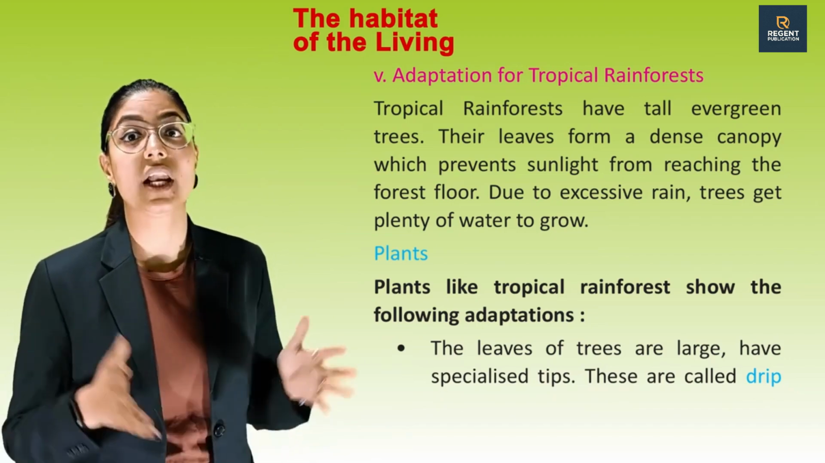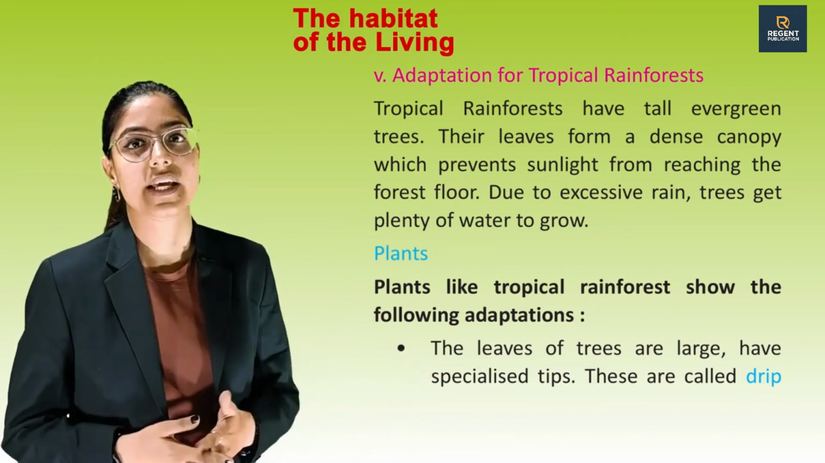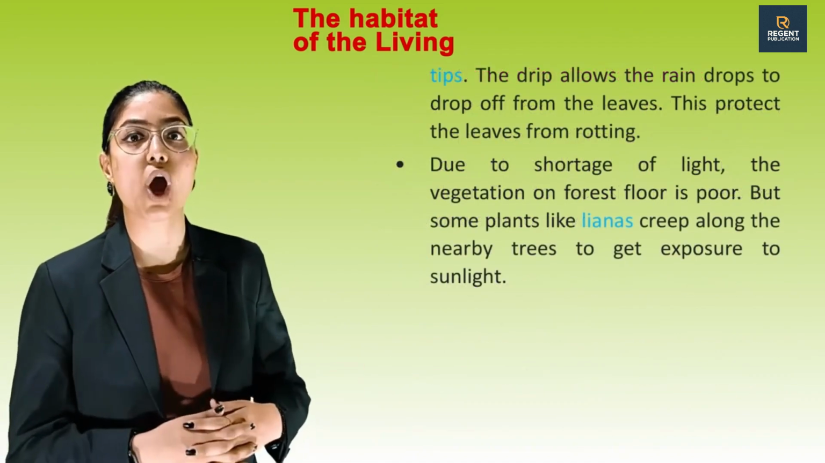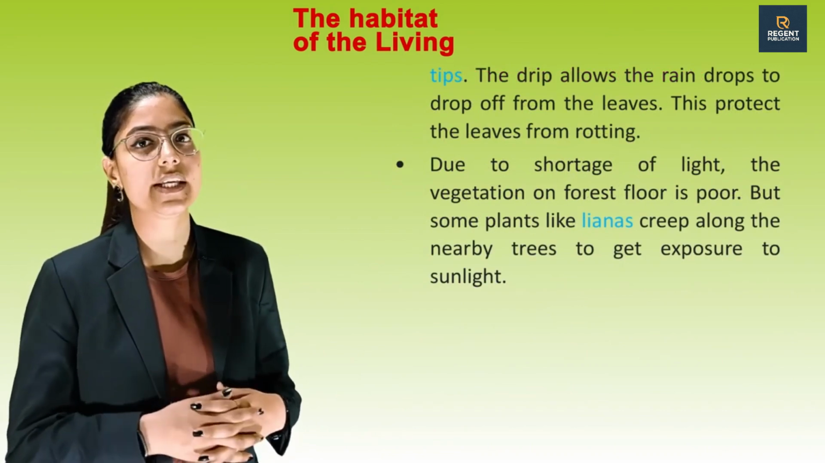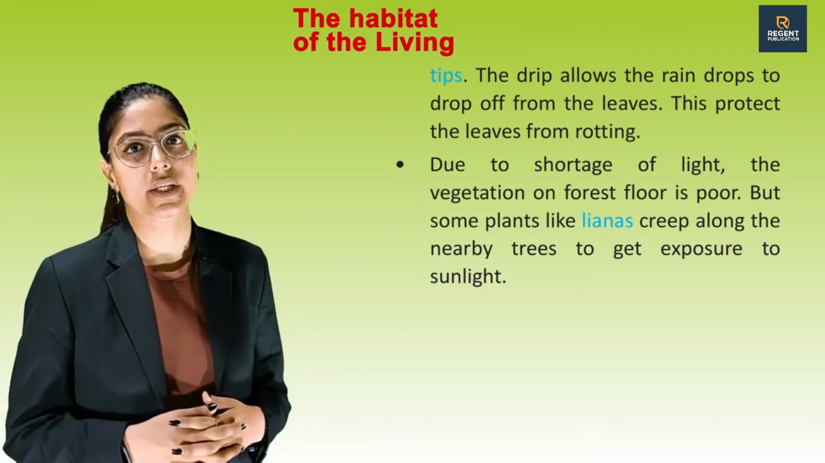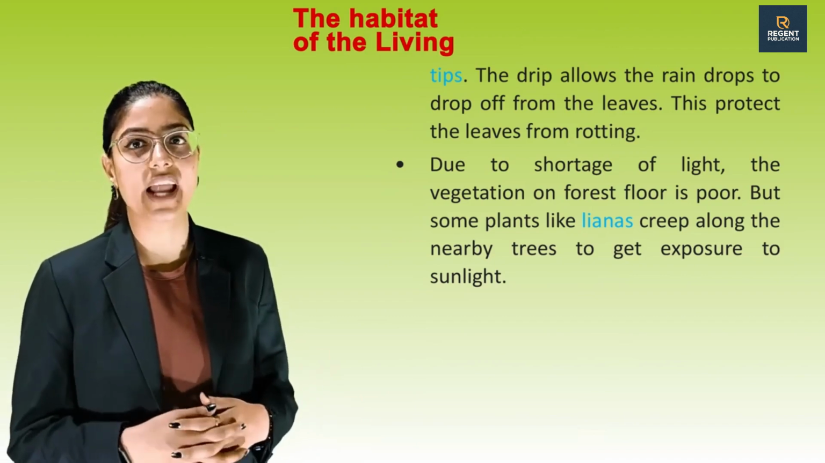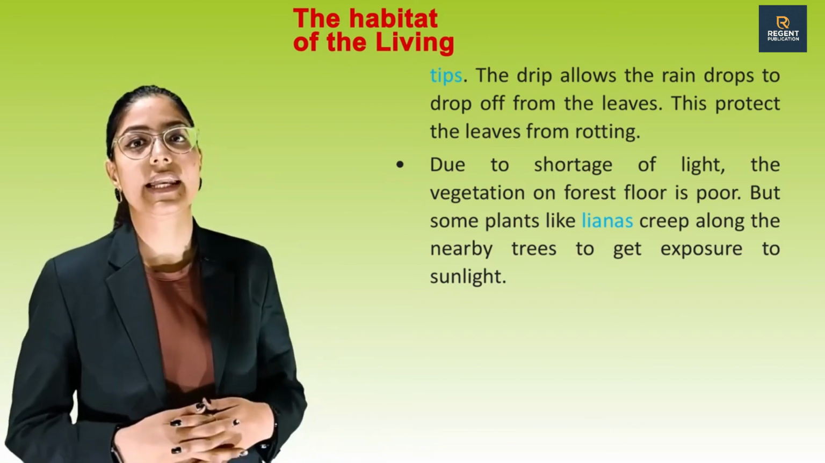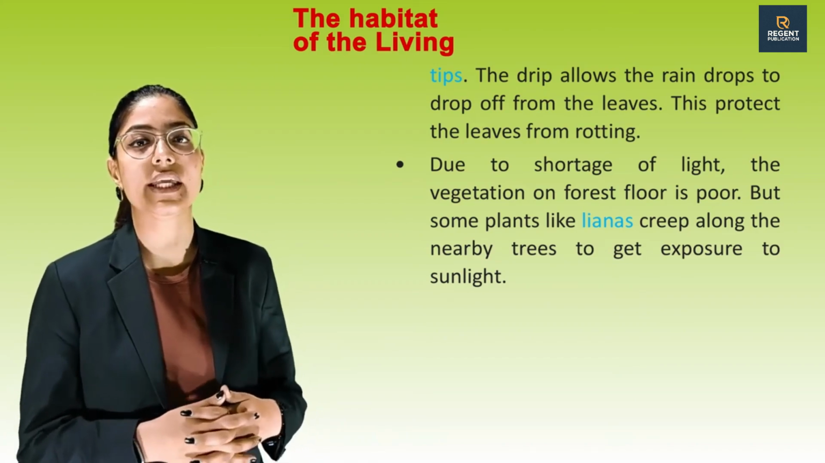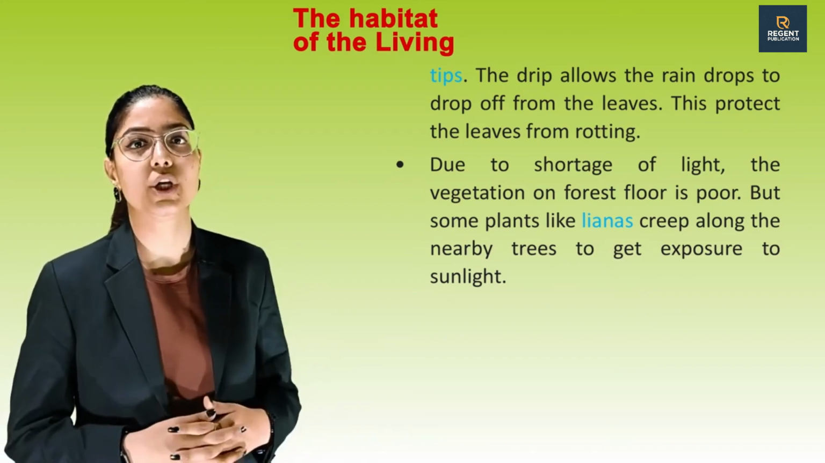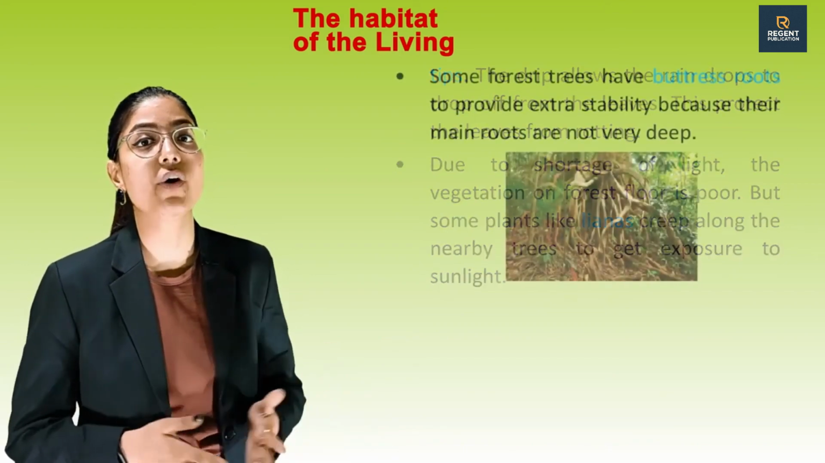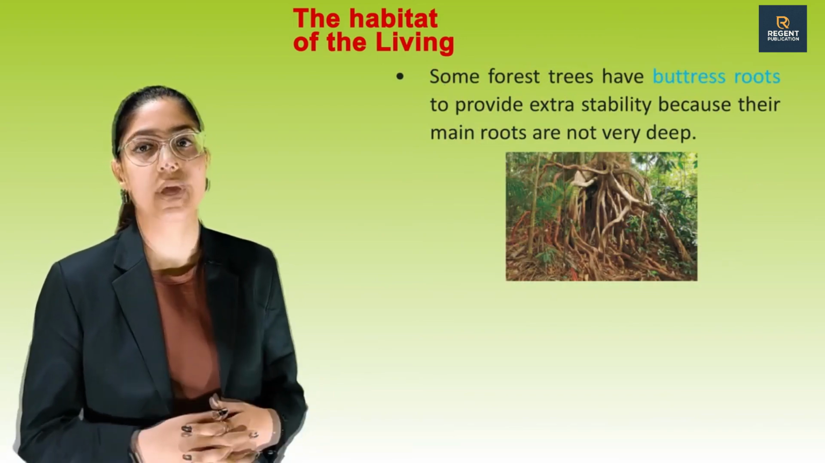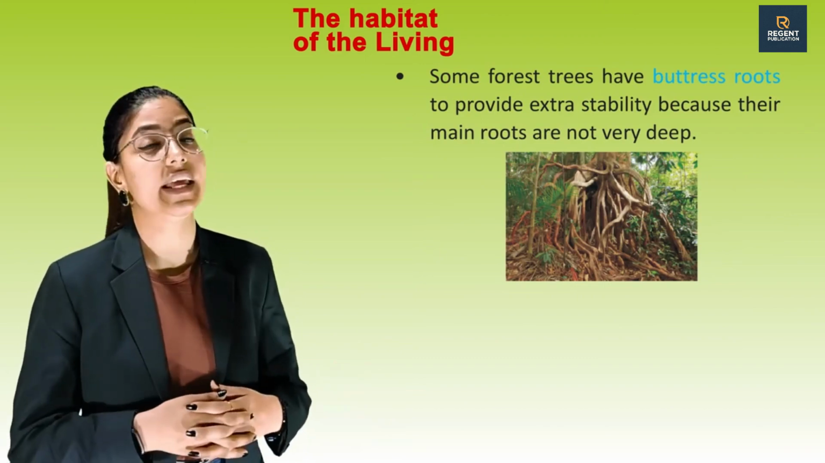The leaves of trees are large and have specialized tips. These are called drip tips. The drip tips allow the raindrops to drop off from the leaves. This protects the leaves from rotting. Due to shortage of light, the vegetation on forest floor is poor. But some plants like lianas creep along the nearby trees to get exposure to sunlight. Some forest trees have buttress roots to provide extra stability because their main roots are not very deep.